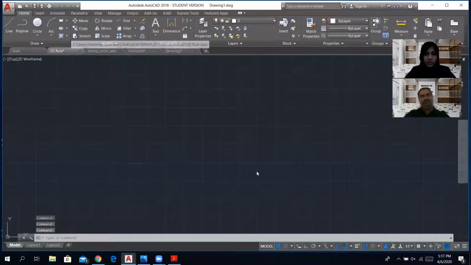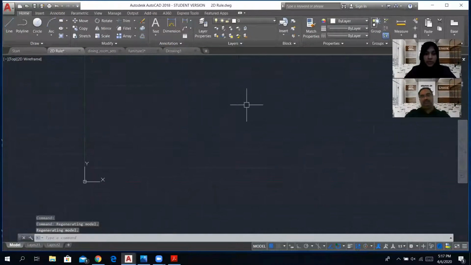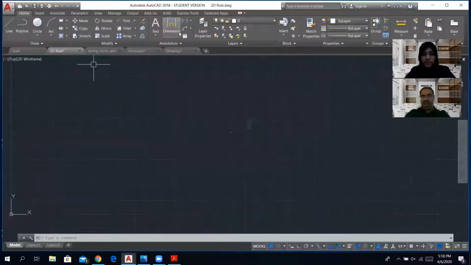And this is how it opens. You have a workspace with a grid system and you're free to draw. We have a few menu options on top, a few tools that help in drawing. We have a few settings for drawing, and here comes the most important part in AutoCAD: the command toolbar. How AutoCAD works is that when you want to draw something, you type in a command and tell the computer that you want to draw something, and the computer communicates back to you. For example, I want to draw a line.